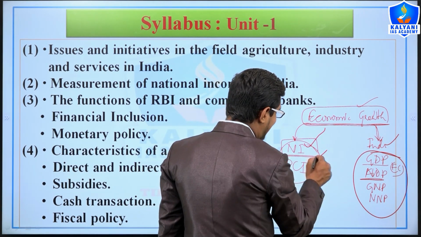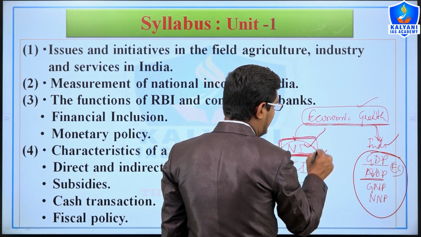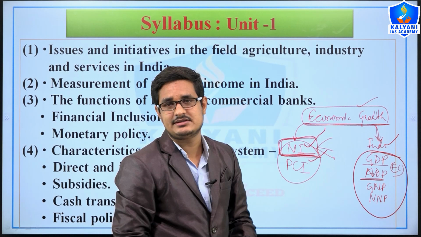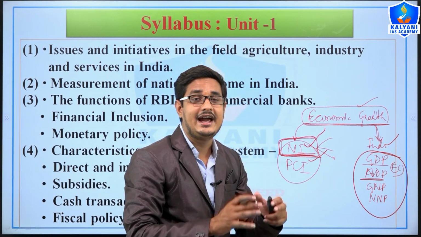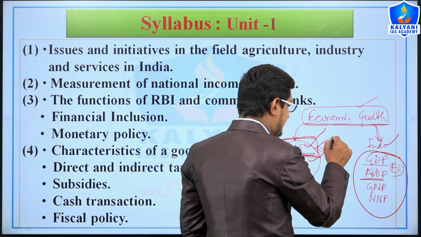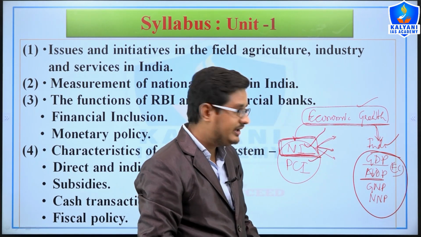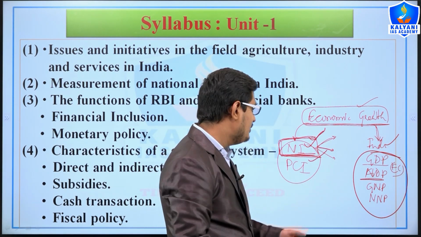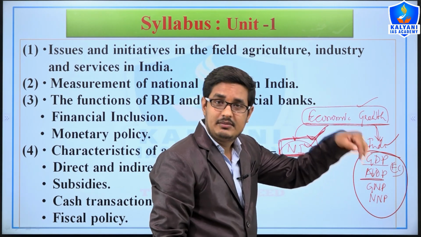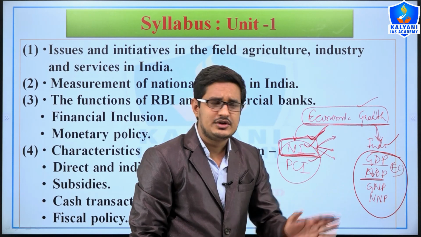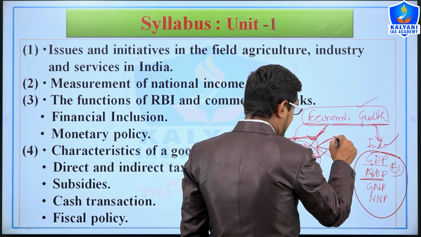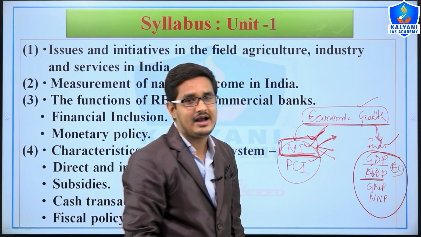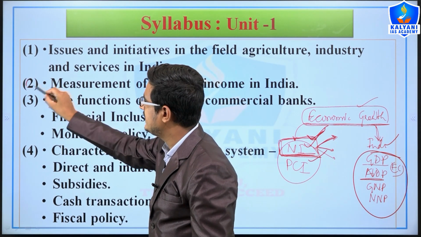And here our topic is how to measure national income. As you know, there are three methods to measure national income, right? Input method, output method and production method, and we will study these three methods one by one. How we can calculate national income using the production method, what are the difficulties in measuring national income using the production method and how can we remove them. So merits, demerits, how we can calculate, or the difficulties regarding calculating the national income, would be studied by us in paper, means topic, second, right?